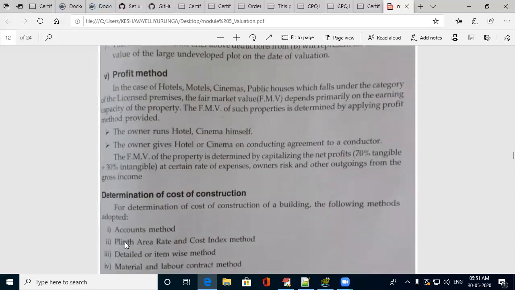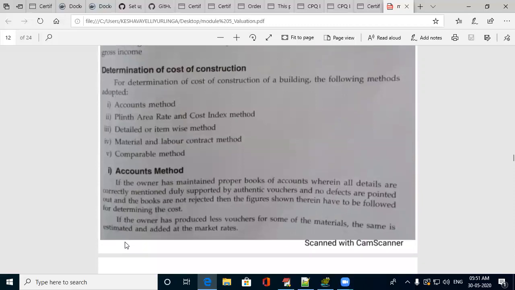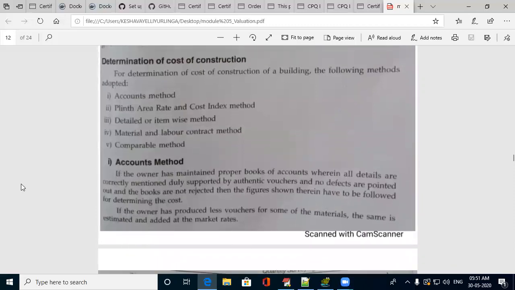Next comes determination of cost of construction. This is the actual thing which does not vary. This is the actual cost of construction of the building. There are various methods to determine it. If it's your own house, then you can have a pin to pin statement of the investment which you have made for its construction from scratch till the end.